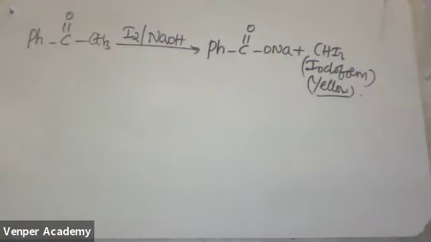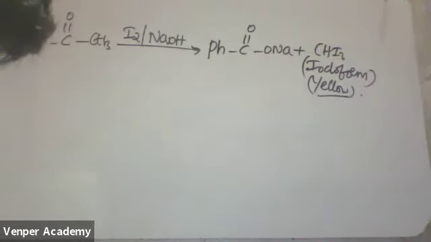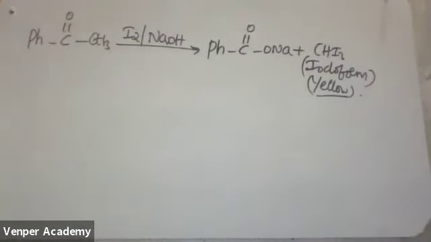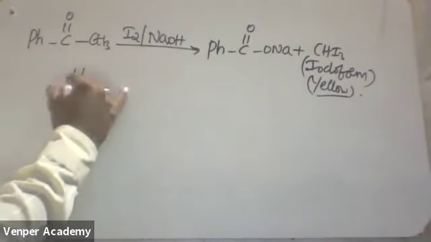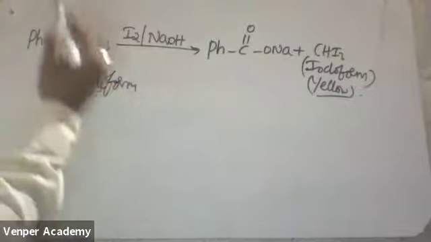This reaction is done. Now see, any halogen you can take.